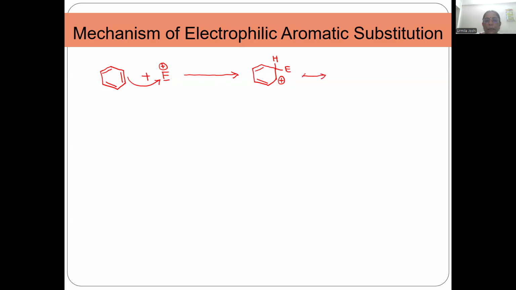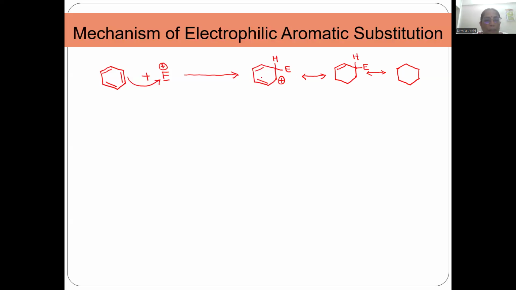Just have a look at it. This can exist in various resonating structures. Just see how this is a sign that the structures that I will be writing are resonating structures, okay? Now, let us see how to write the resonating structures. Okay, the part of the molecule that is not changed, you write first. Okay, this and this double bond is not changed.